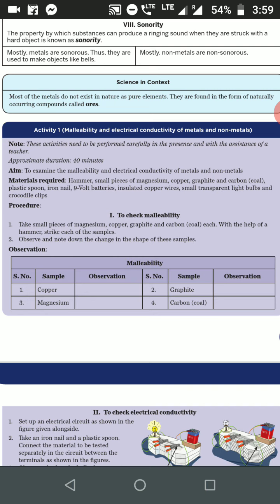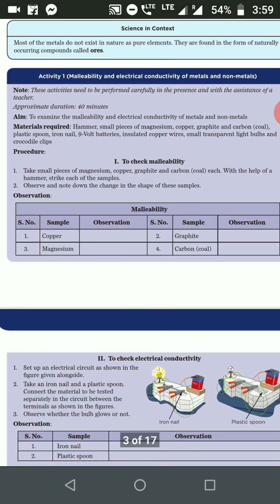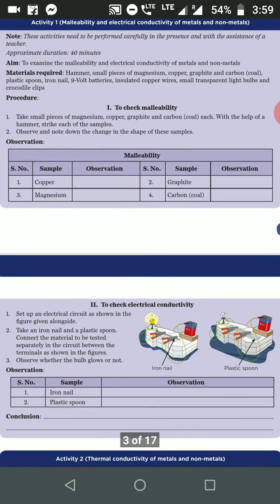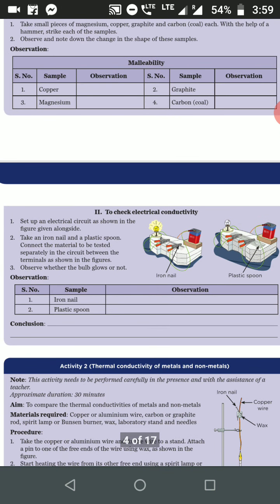Similarly, for electrical conductivity, if we make a circuit and put a metal in it, then as metals are good conductors of electricity, the bulb will glow. Whereas when you put a non-metal like a plastic spoon, the bulb in the circuit will not glow. This is because they are non-metals.